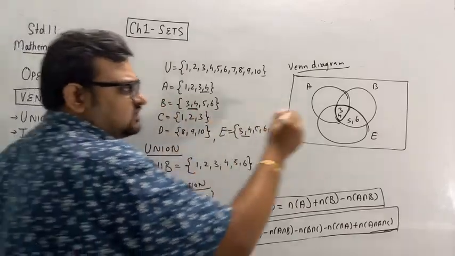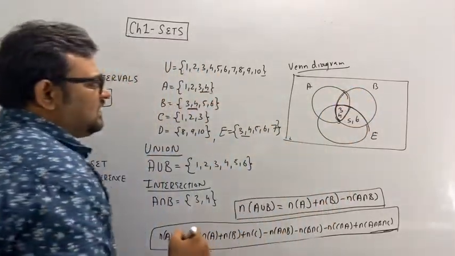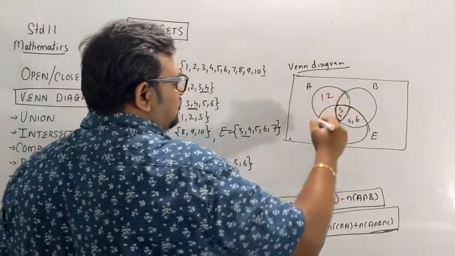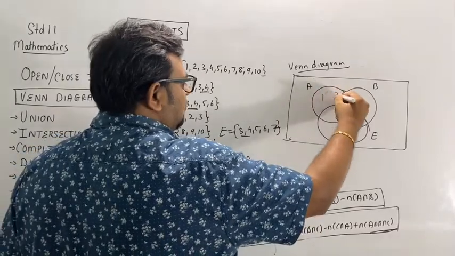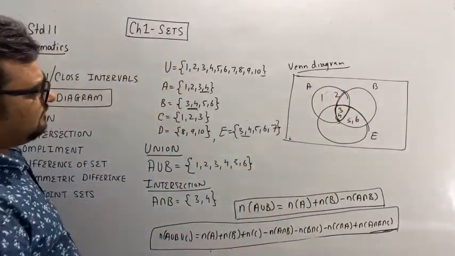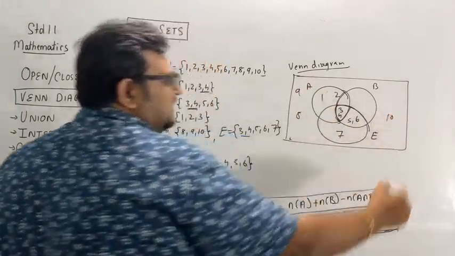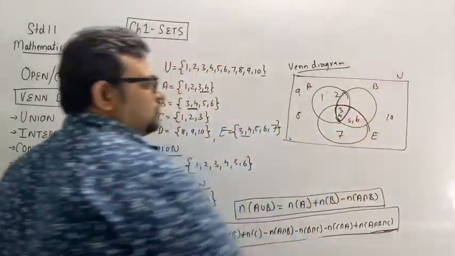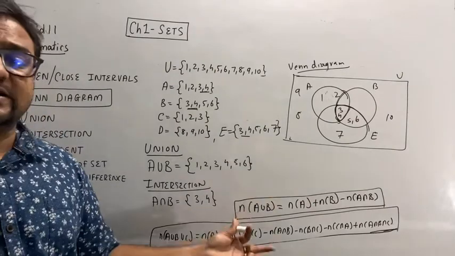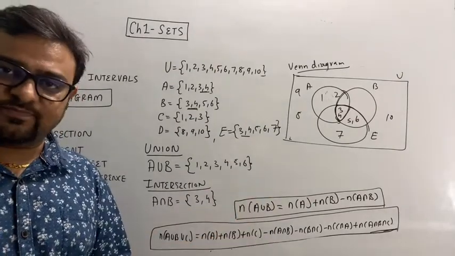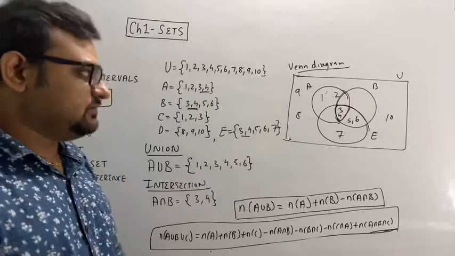No. If there was, then I would use this. Now the remaining elements 1, 2, and then 7, 8, 9, 10 would be here, and this is U. So if there are three sets, you can represent them in this way. Clear?